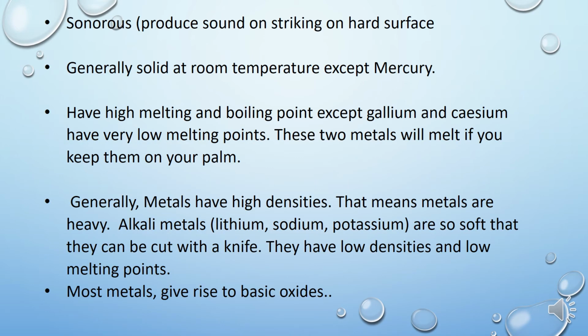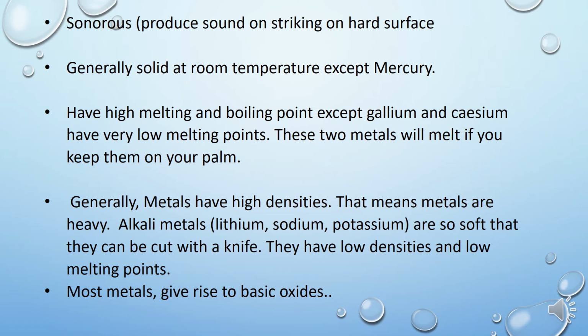And the reason is, children, these metals are soft metals: lithium, sodium, potassium, rubidium, cesium. These five metals are grouped together, and they are called alkali metals. These alkali metals are soft metals. Why? Because they have low densities. And because they have low densities, they are soft and can be cut easily with the help of a knife. Very important question.